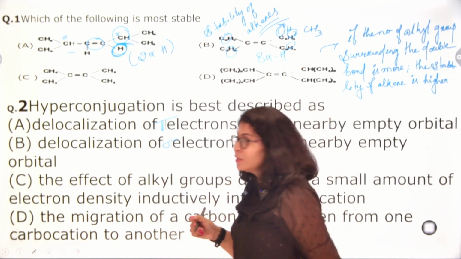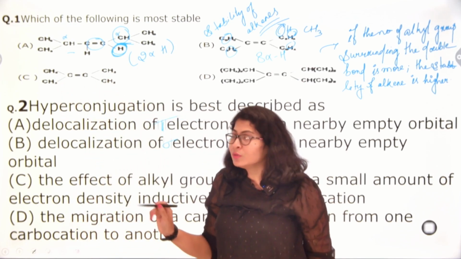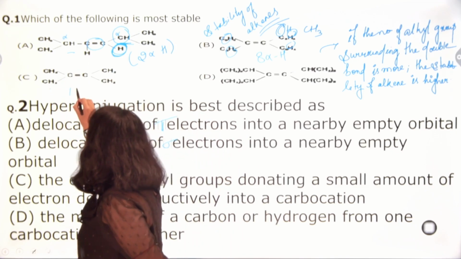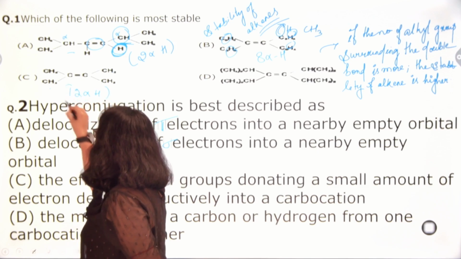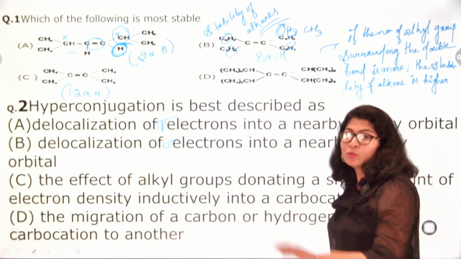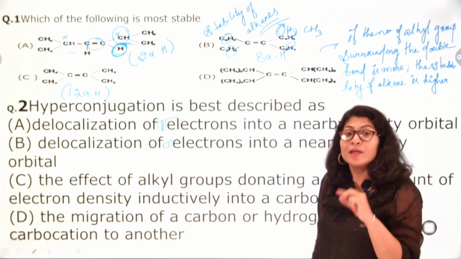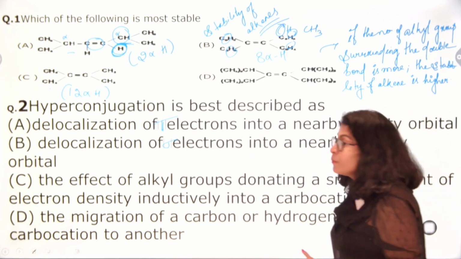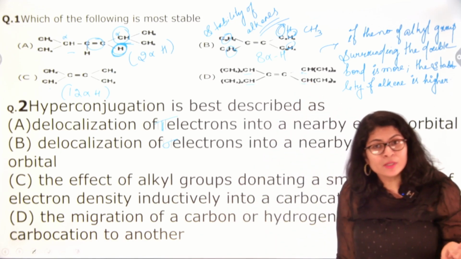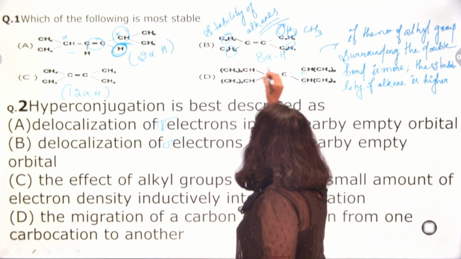Now if I see the third option, I have CH3, CH3, CH3 on all the sides. So there are 3, 6, 9, 12 alpha hydrogens possible here. 12 alpha hydrogens are present. In the fourth structure, I see CH, CH, CH, CH, and to them a number of carbon atoms are attached. I am not bothered about that because I am directly focusing on my alpha carbons. How many alpha carbons? 4. To each alpha carbon, there is one alpha hydrogen attached, so the number of alpha hydrogens will be 1, 2, 3, 4.